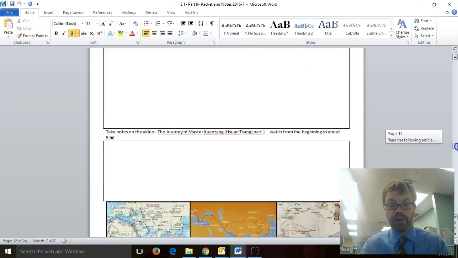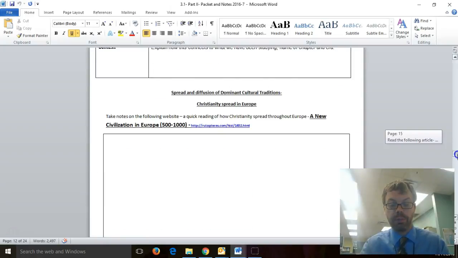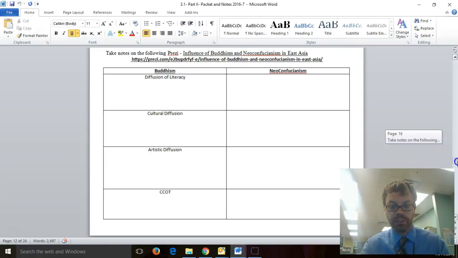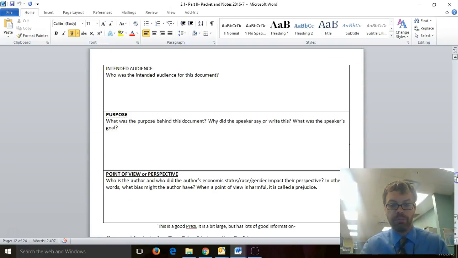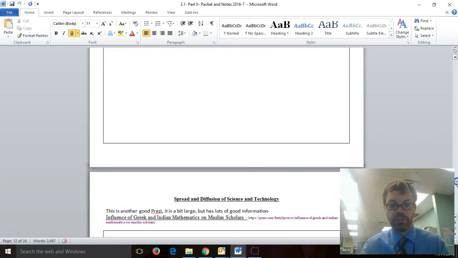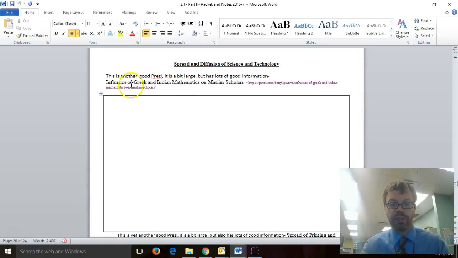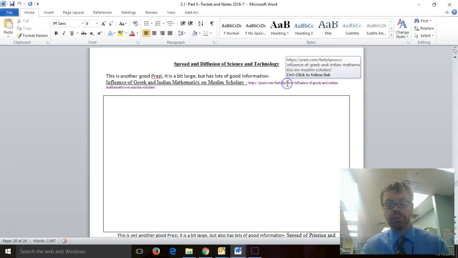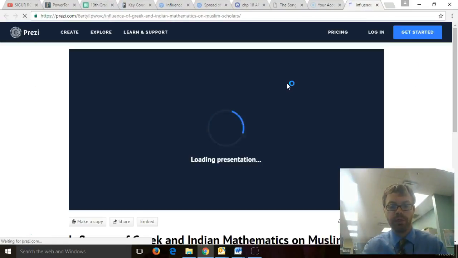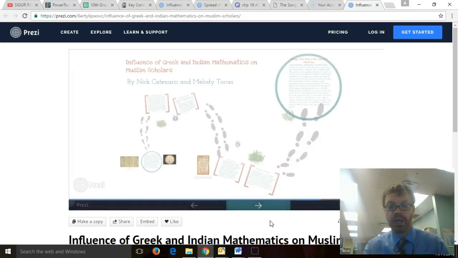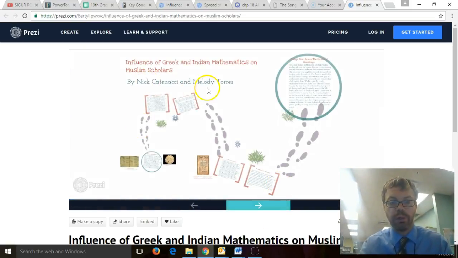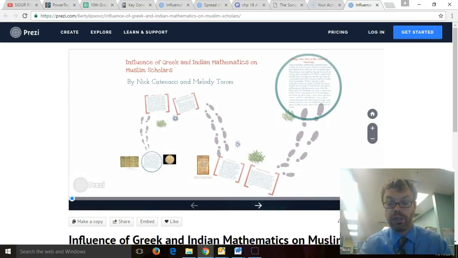Another one that I found in here that you might be able to use is, don't underestimate these prezzies that are in here. There was one prezzy that I found that was pretty beneficial. Oh yeah, this one right here, on the influence of Greek and Indian mathematics on Muslim scholars. So if we go to that prezzy, and here it is loading, this will just take a second. All right, so we're on this prezzy, and I was thinking, well, I have to do a change paragraph and a continuity. This one could work either way. Nick and Melody, whoever you are, thank you very much. Let's take a look at this one.